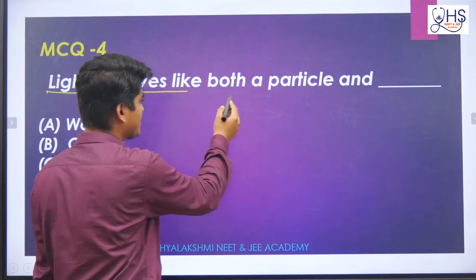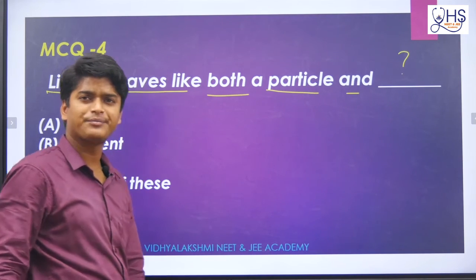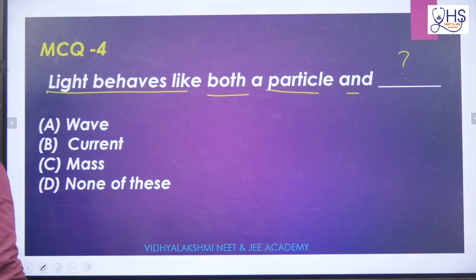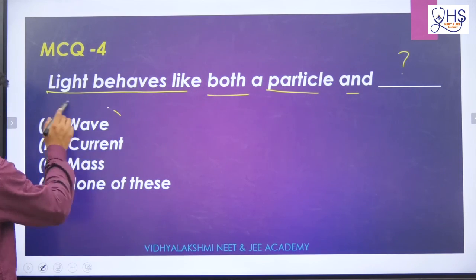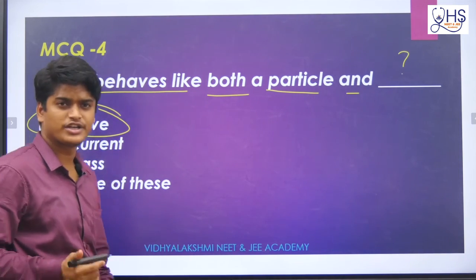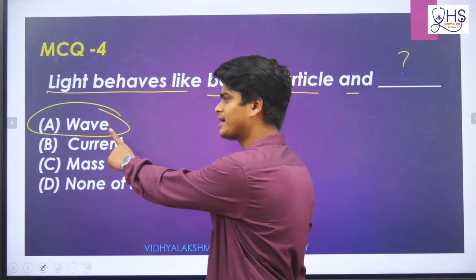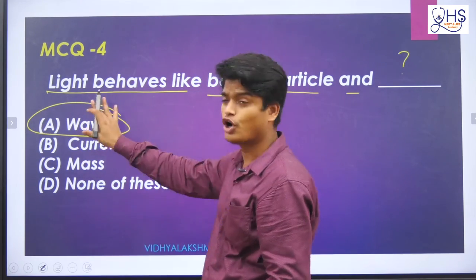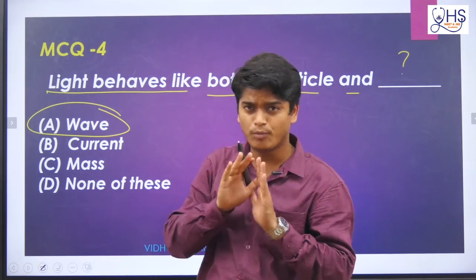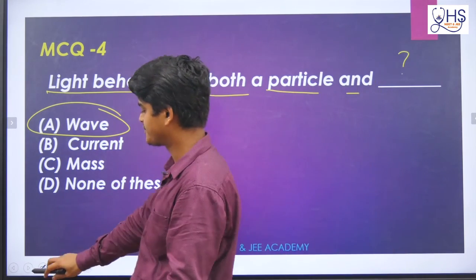Now, light behaves like both particle and wave. So here they are asking what? Light behaves like both particle and wave. And here remember, already I have told you light acts like both particle and wave. Both natures it shows. So it is a wave character. And in one experiment, if it is showing wave character, it will not show particle character. If it is showing particle character, then it will not show wave character. So simultaneously both characters it cannot show. So remember this. Now I will go to the next concept.